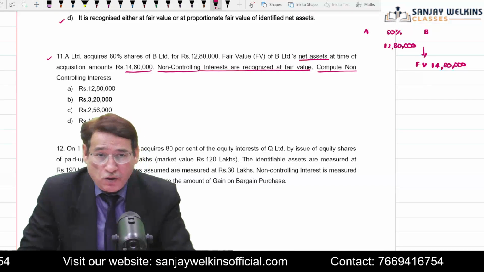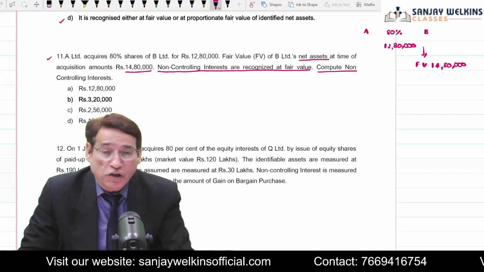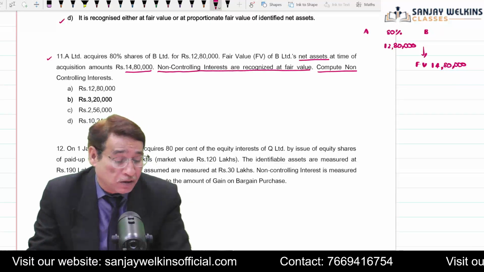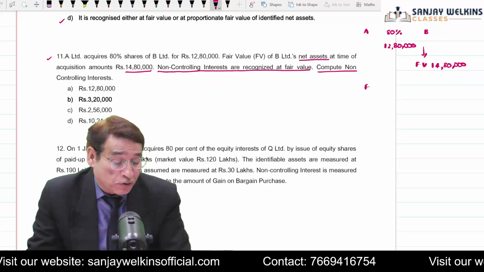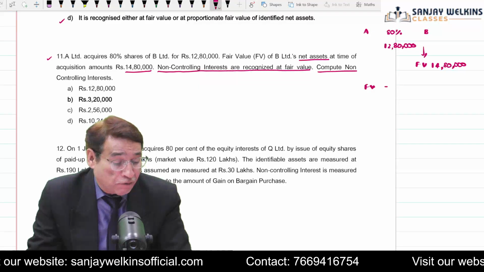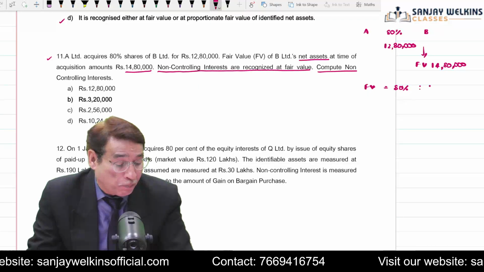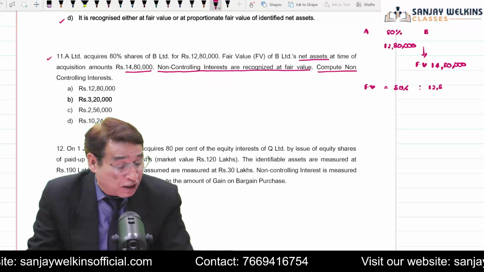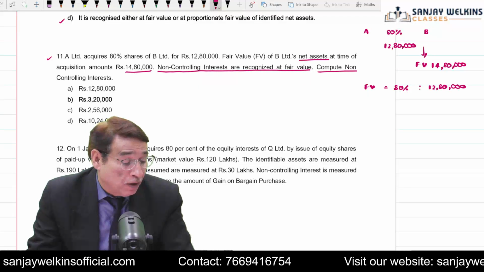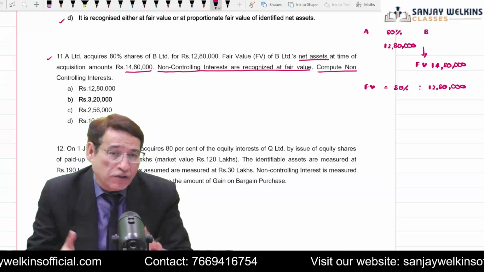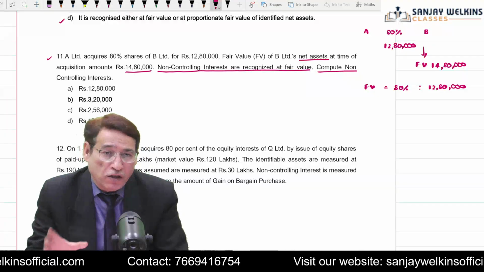So the question is not asking you to compute the amount of goodwill, simply asking you to find out the value of non-controlling interest at fair value. So in order to find out NCI at fair value, first of all you write that for 80% stake you are paying consideration of 12,80,000. Correct? So when we say for 80% we are paying 12,80,000, what does it mean?